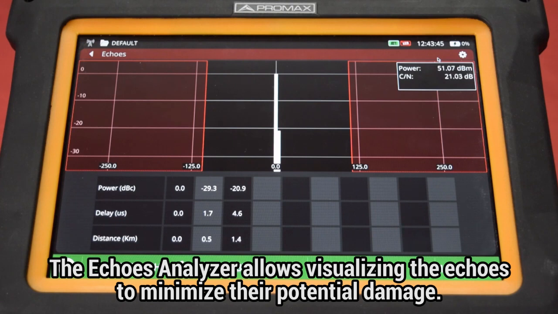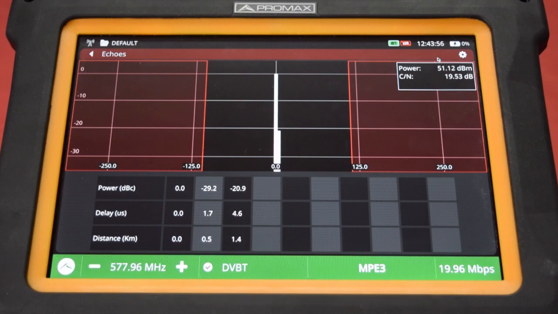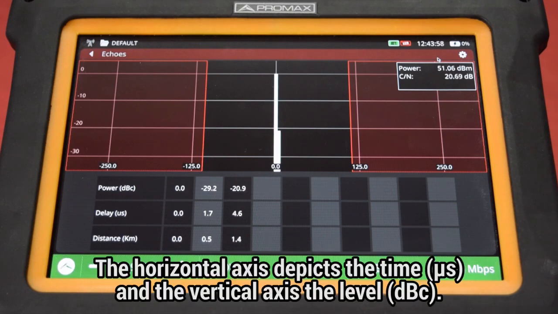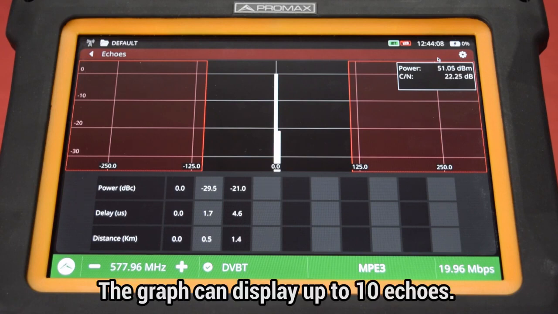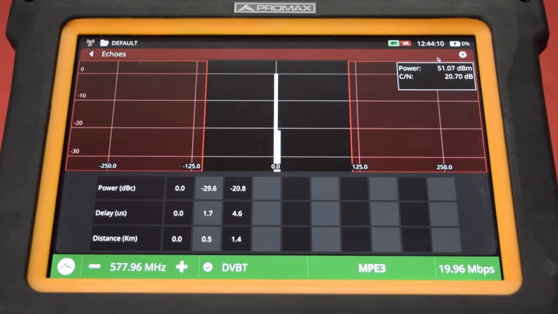Now, the echoes analyzer featured in the ATLaS analyzer is a formidable tool in order to visualize these echoes and assess the potential damage they may cause to our signal. This graph is showing time in microseconds in the horizontal axis and level in dB carrier units in the vertical axis. As many as 10 echoes can be displayed simultaneously in the graph.